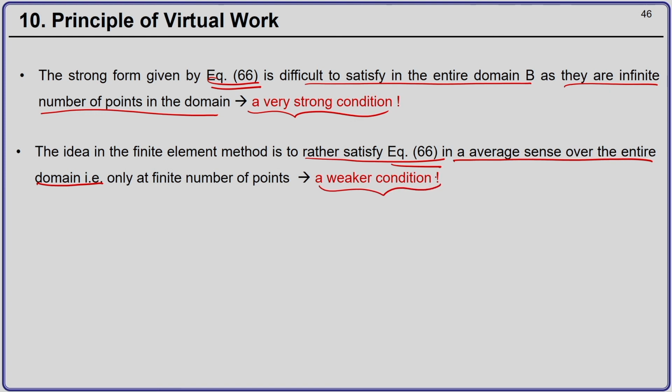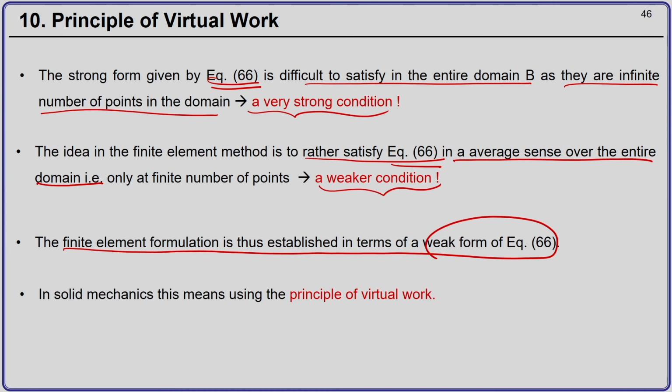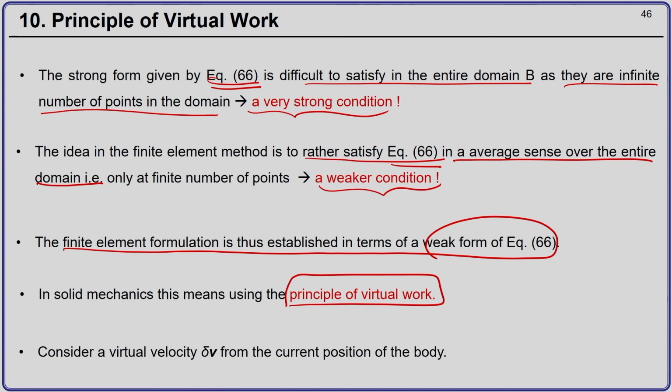So, now instead of satisfying the equation at infinite points, I only have to satisfy this in an average sense over a finite number of points, and this is a much weaker condition. And the finite element formulation is thus established in terms of the weak form of equation 66, and in solid mechanics this means using the principle of virtual work. So, even though our consideration in this course is static problem, let us consider a virtual velocity del v.